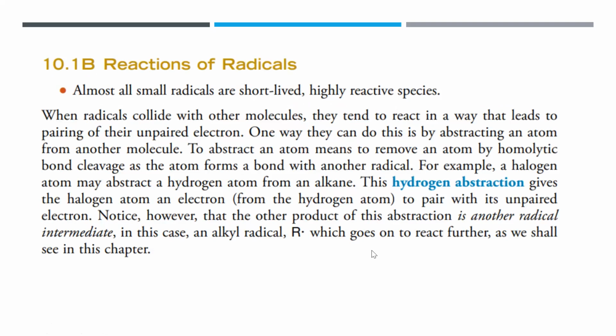So almost all small radicals are short-lived and highly reactive species.